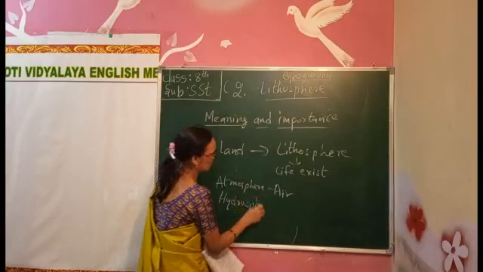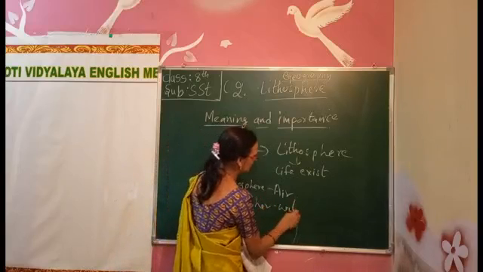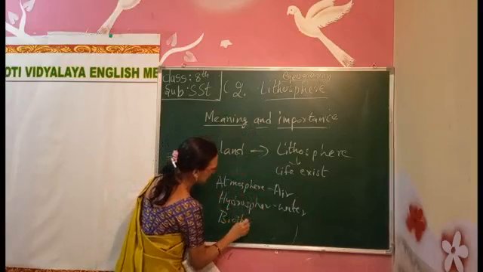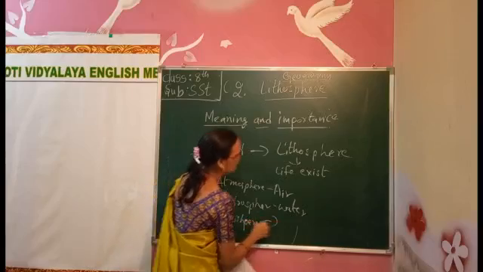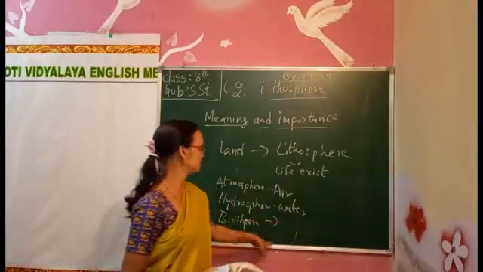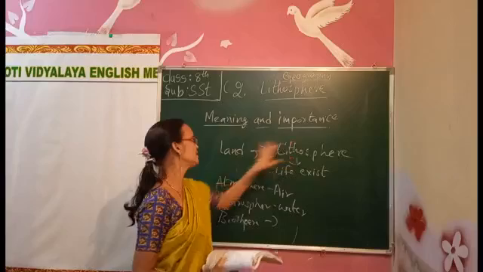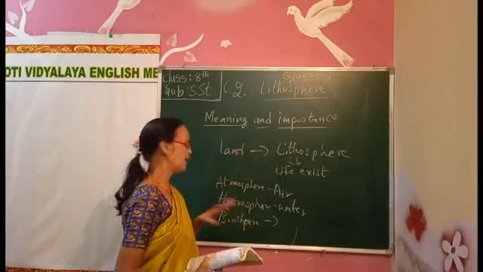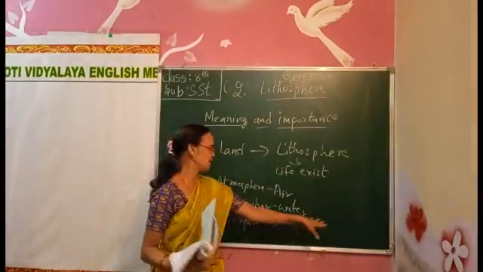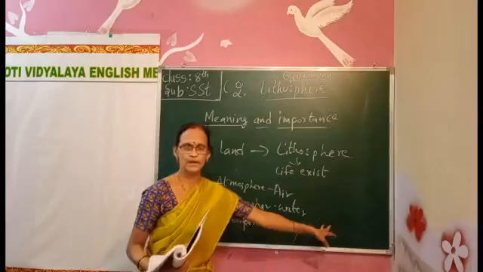And another one is the biosphere. The biosphere is the living plants and animals. Got it? There are four layers: lithosphere, atmosphere, hydrosphere, and biosphere. The water area is called the hydrosphere.